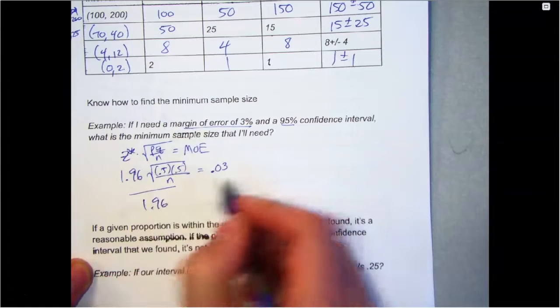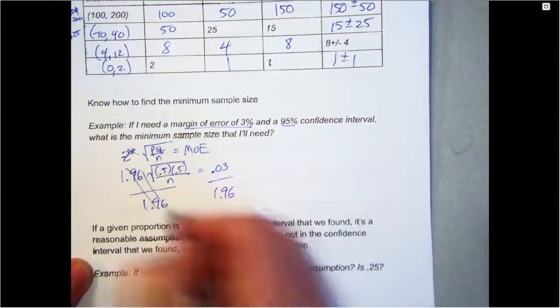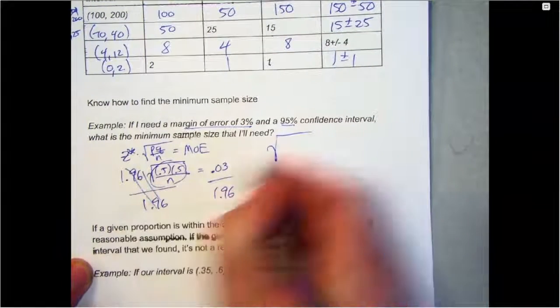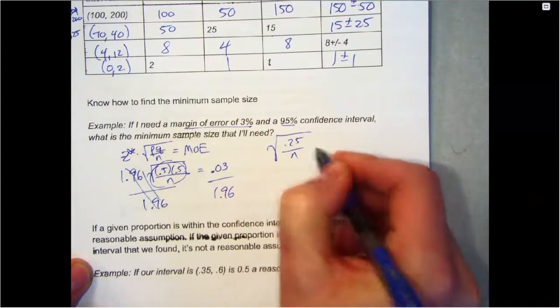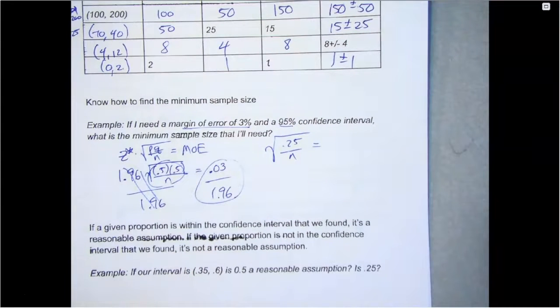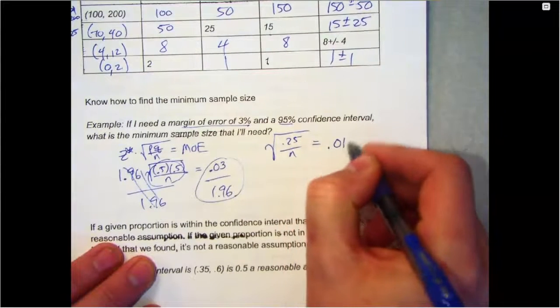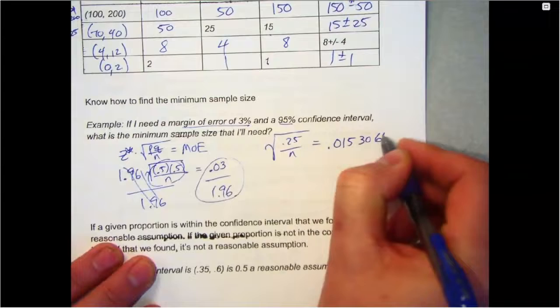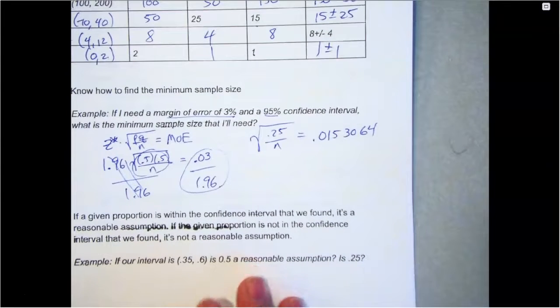Next thing I would do is divide by that 1.96. And then I can multiply those together too. So it's like 125 over n. And then I'll divide those in my calculator. I get like 0.015306. Or you don't want to round, I think it's.